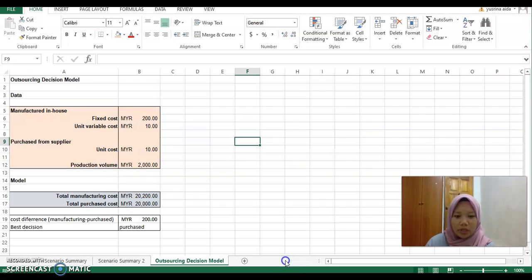And for the outsourcing model, I can see that I have to purchase from the supplier rather than produce on my own, because the cost of manufacturing is higher than the purchase cost, so I have to purchase from the supplier to lower the cost.